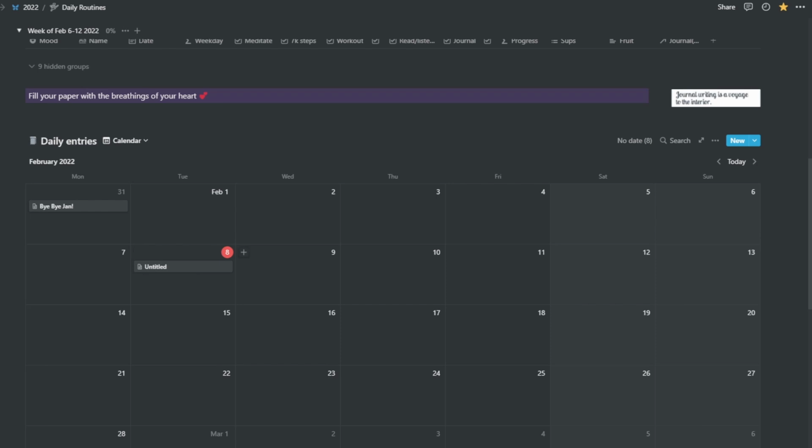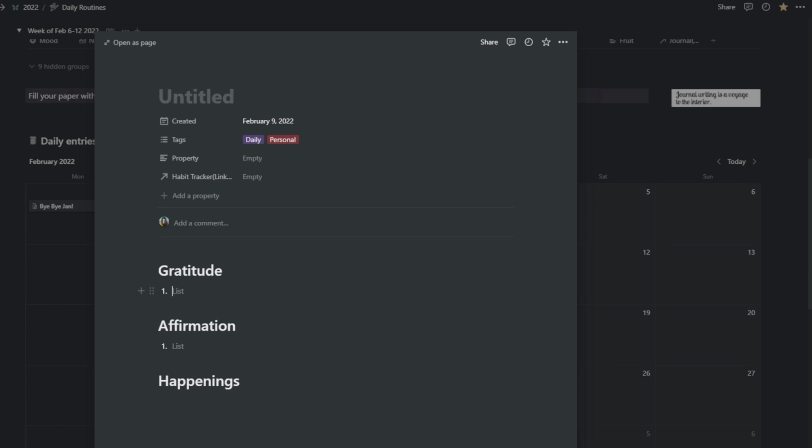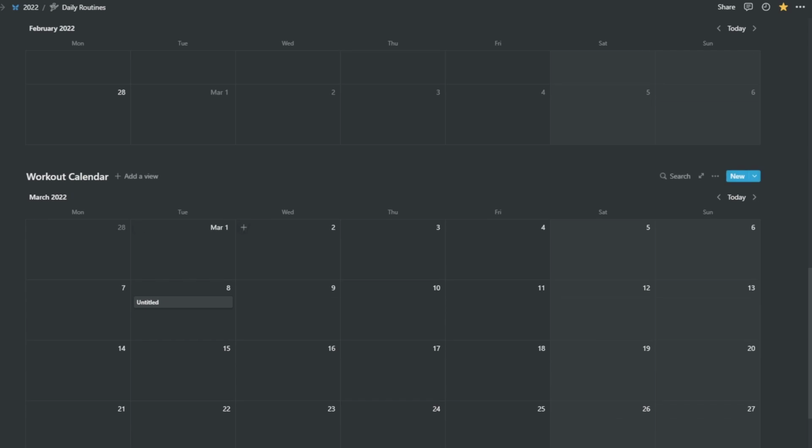So for example, if I open a journal, let's open a journal for tomorrow. I have my daily reflection page, and this is something I have created a template of my own. Every single day I get in here, I write down a minimum of 3 things I am grateful for. Then I have an affirmation or more affirmations for the day, a minimum of 1 actually, and my daily happenings, any events that have taken place, my feelings, my emotions, I can note them down here. This is something I visit every morning because I like to show gratitude every single morning when I'm up. So yeah, this is my journal and my workout calendar.